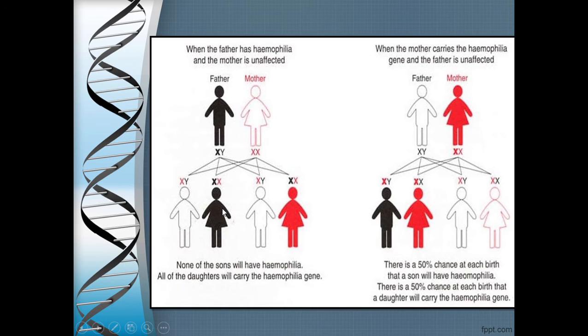Now, next, the same thing is just depicted with different colors here. The father who is affected is shown in black here, and the mother is shown without using any color, rather. And in this case, when the mother is affected and the father is unaffected, the mother is shown in red color. So, it is shown a little differently for you to understand. That's all.